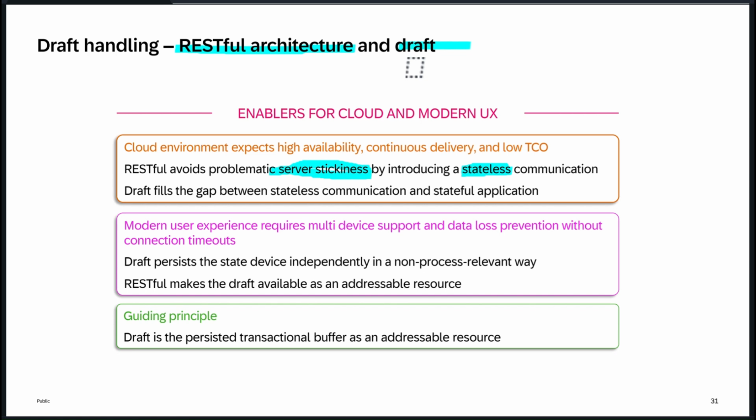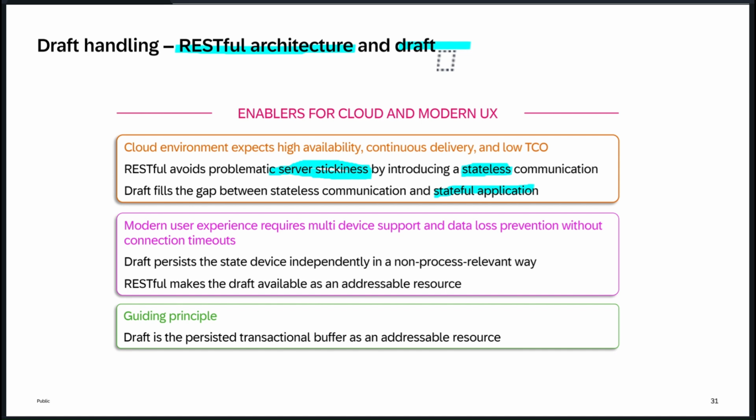But this could be solved with the help of the draft, right? Whatever you enter, if it gets stored somewhere, then the next time when you open it, it will let you resume from the data level. But here is the problem: if you are storing something on the backend side, on the server side, then it will become a stateful application. So RESTful is a stateless application, and the draft is by default a stateful application. You need to store the user data in the backend, so that later when you come back, it can be provided back. This is the main problem.